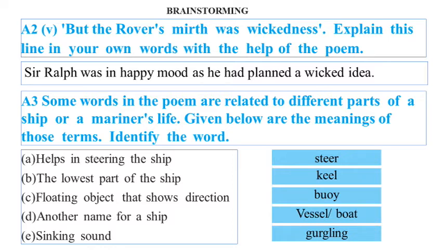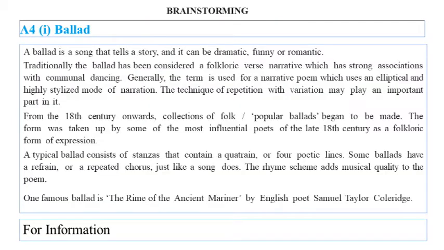A3. Below are the meanings of those terms. We need to identify the word. So the words are: helps in steering the ship, the word is steer. The lowest part of the ship is keel. Floating object that shows direction is buoy. Another name for ship is vessel or boat. Sinking sound is gurgling.